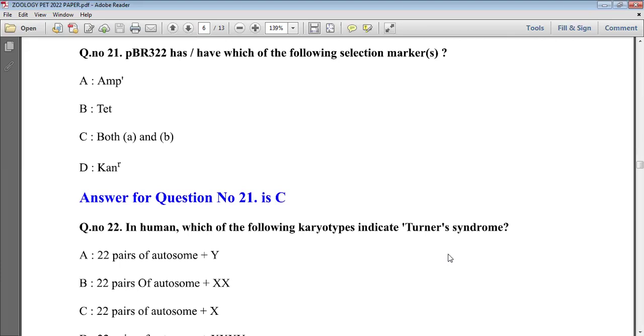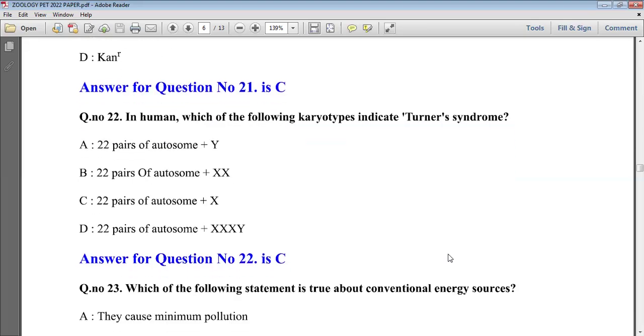Now the next question is: pBR322 has which of the following selection markers? pBR322 is a plasmid vector used in the field of genetics. So option C, both A and B, that is AMP and TET, these two are the correct answers for pBR322. It is the plasmid that we cultivate in the laboratory in the field of biotechnology. These options A and B are the correct answers, so we go with both A and B.